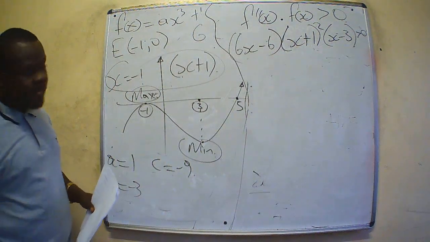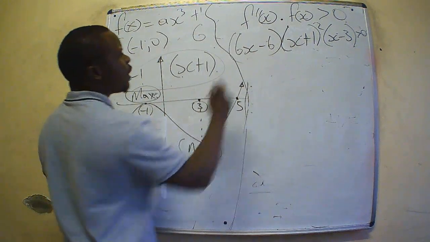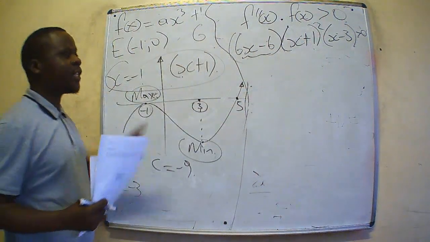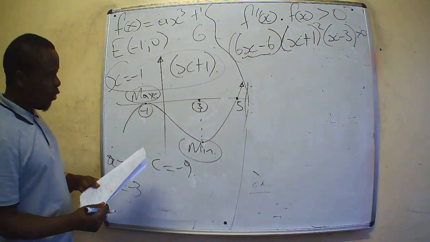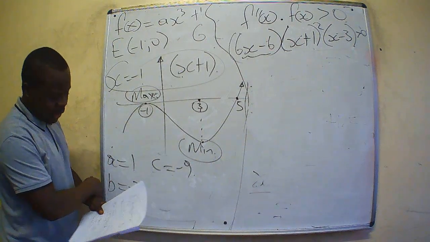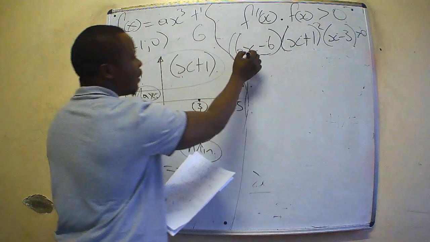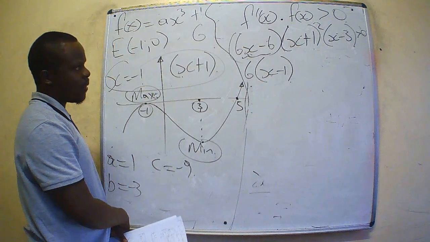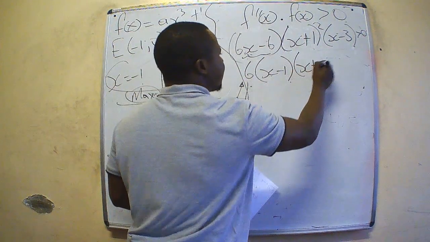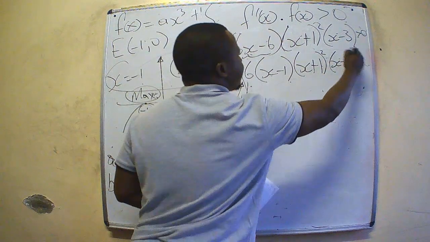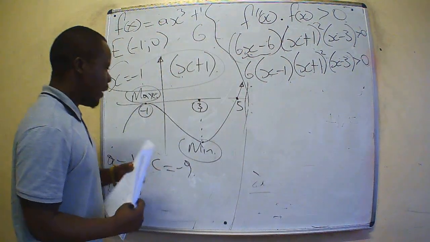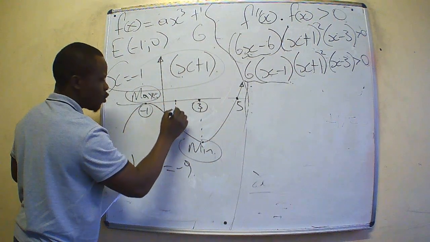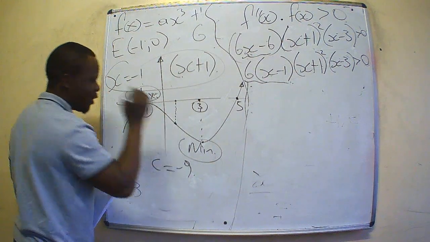But for us to determine the solutions at which the point of inflection multiplies the original with positive values, we shall focus on where there's a point of inflection. Let's simplify this. 6 is outside. This is x minus 1, x plus 1 squared, x minus 3, bigger than 0. So our point of inflection is at x is equal to 1. This is where we have our point of inflection.